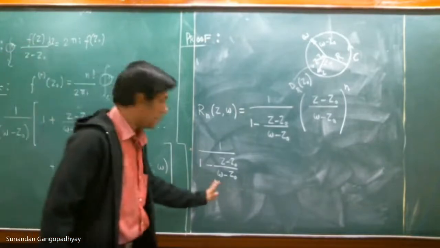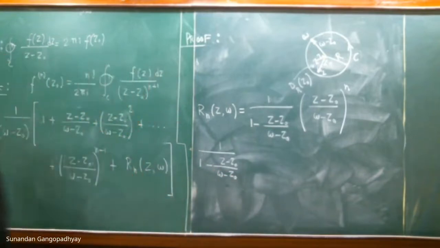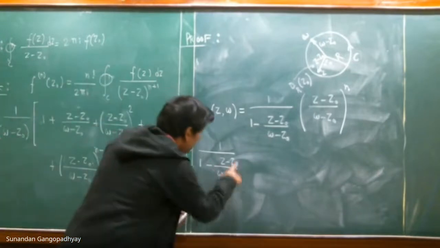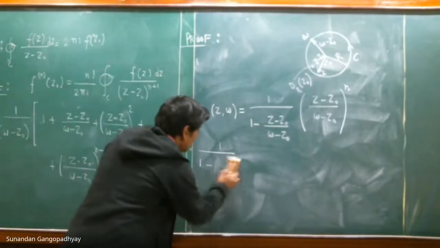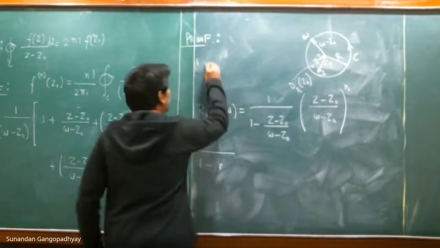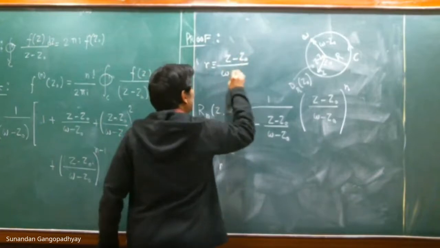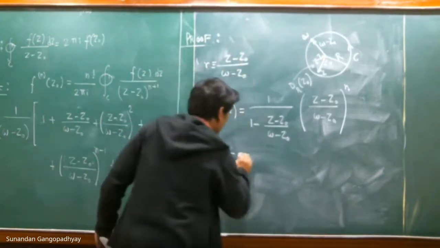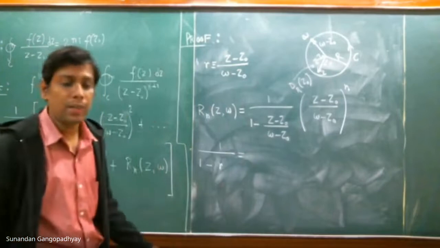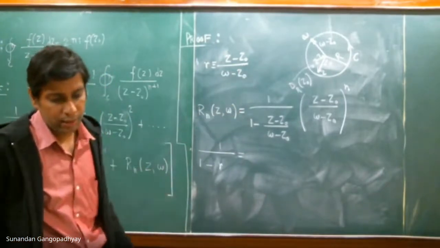So please remember the quantity that we have expanded, and why would we expand it in this way? If you call this quantity R, let me call R as z minus z naught by w minus z naught, then you have a very simple identity, and using that identity we have basically written down this expression.